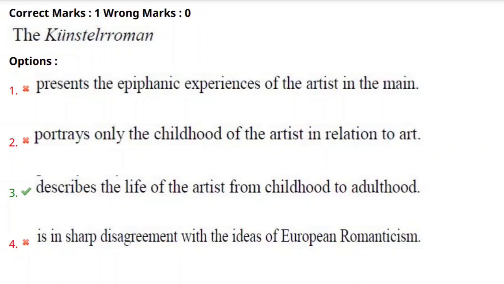And here we have four options. Let's look at the four options. The Kunstlerroman presents the epiphanic experiences of the artist in the main. Here we got a word, epiphany. What does it mean by epiphany? Epiphany is nothing but a plot device where a character has a moment of revelation or realization in the middle of the novel, which leads to the transformation of the character, which leads to a change in the life of the character. So epiphany is a plot device.